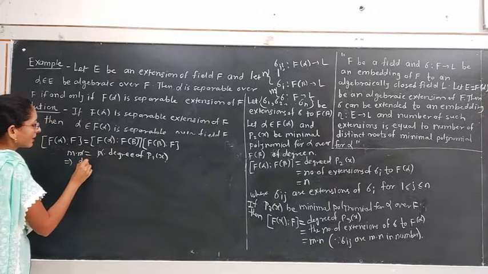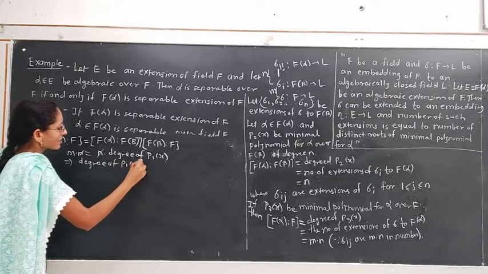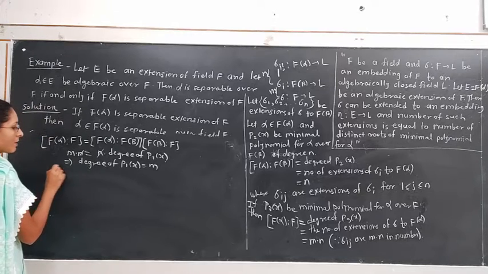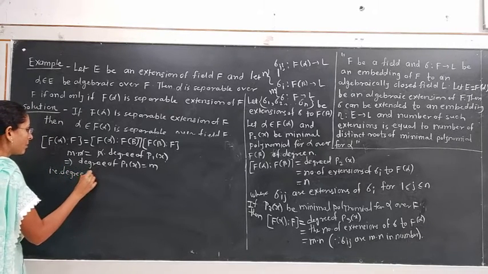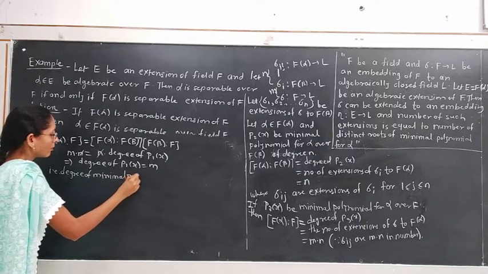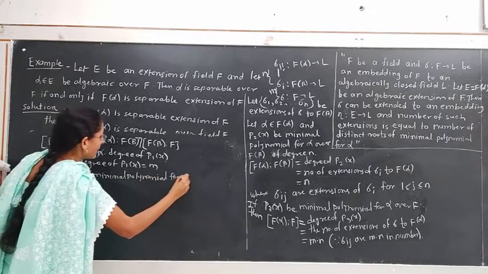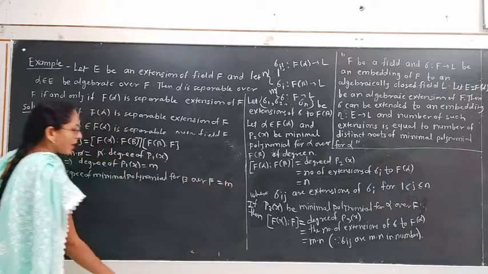This gives the degree of P1(x) equal to m. What is P1(x)? That is the minimal polynomial for beta over F, and its degree is equal to m.